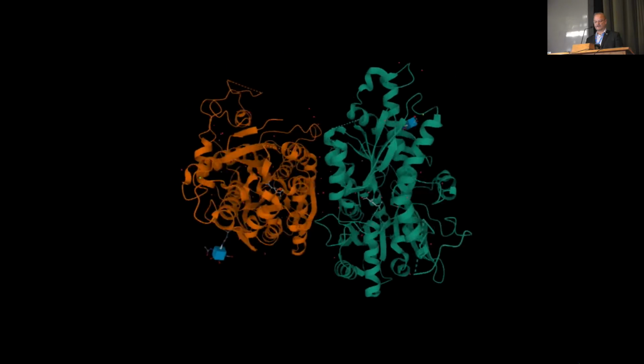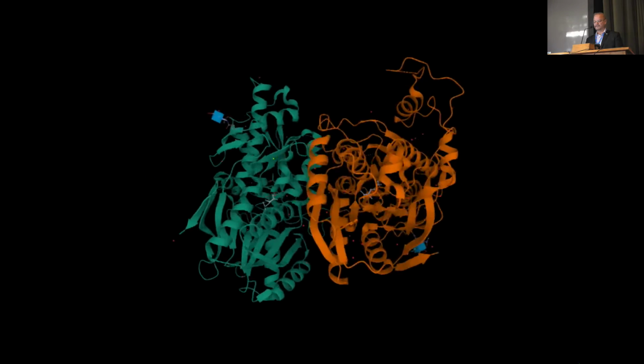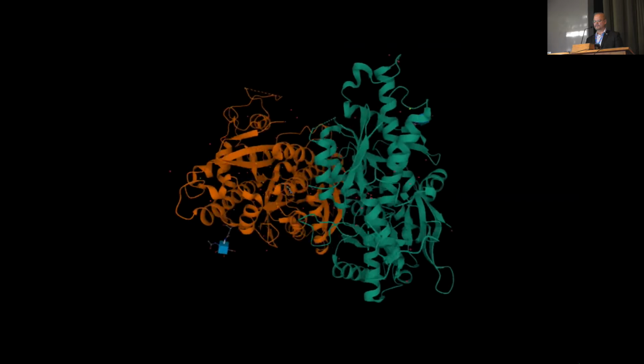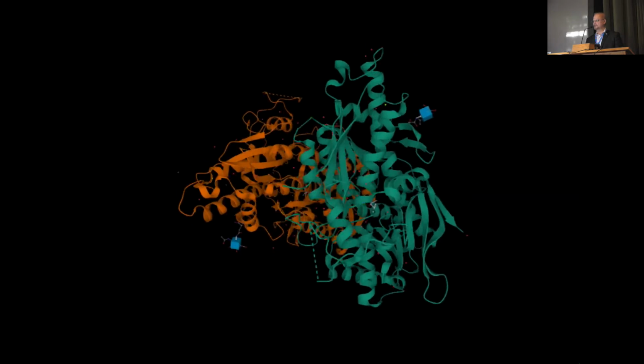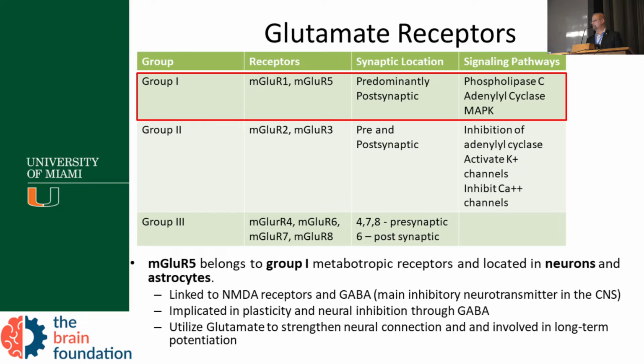So this is our mGluR5, and glutamate is bonded to it. There is a gray in the middle of the glutamate, as you can see it. So that's the receptor we're going to talk about today.